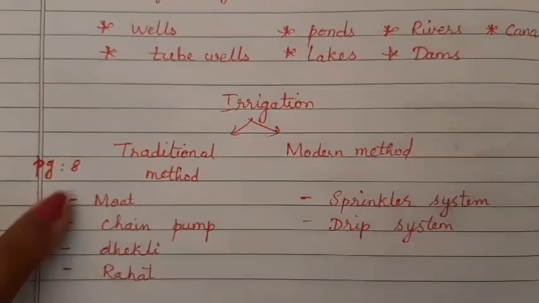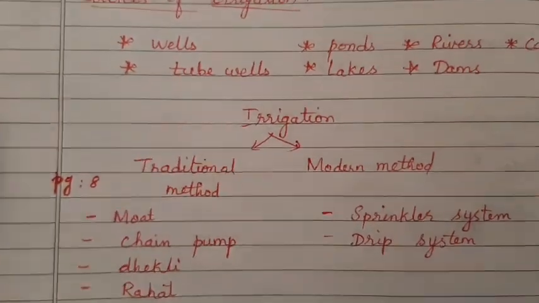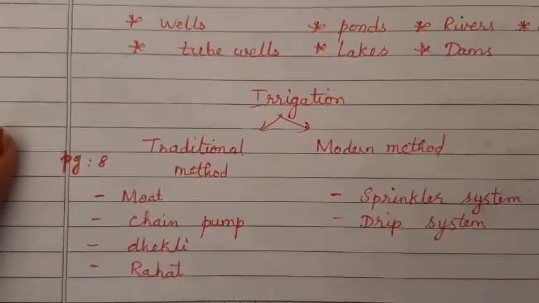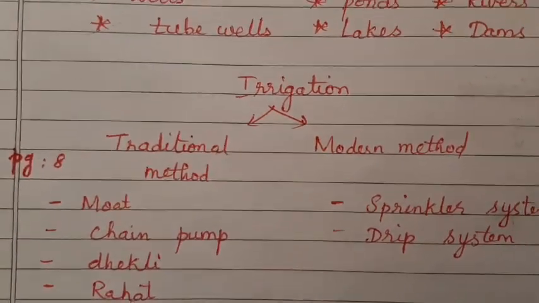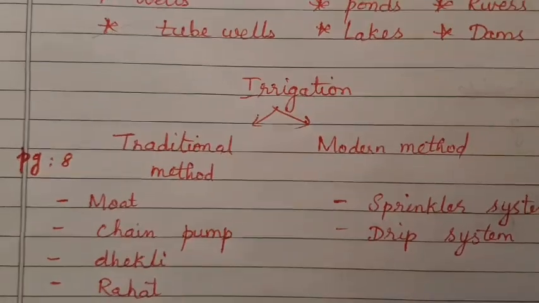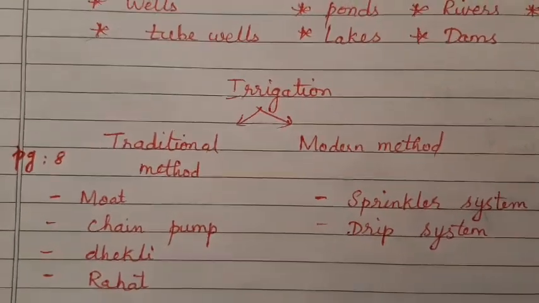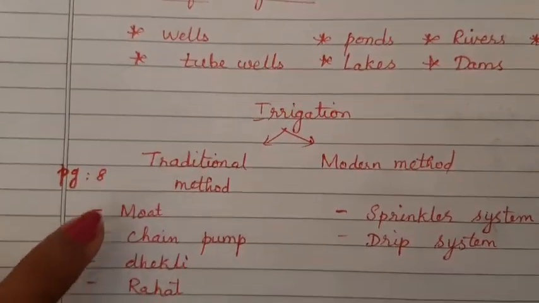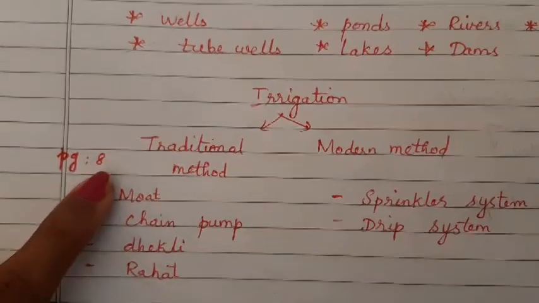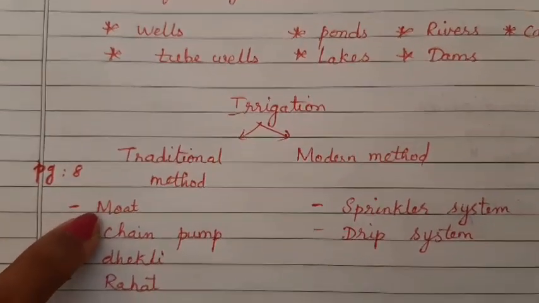The best of these methods would be the chain pump. That is, pumping of water is the easiest one. They used electricity, diesel and biogas to start and run the pump. Okay? And you would understand these traditional methods only if you see the pictures. So please open the textbook to page number 8 and see the pictures.